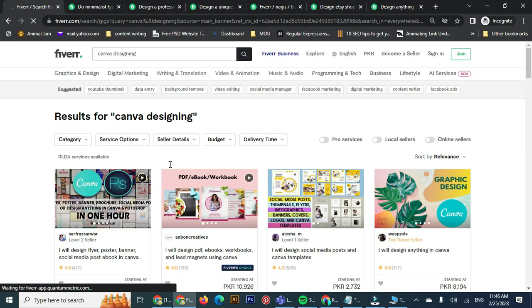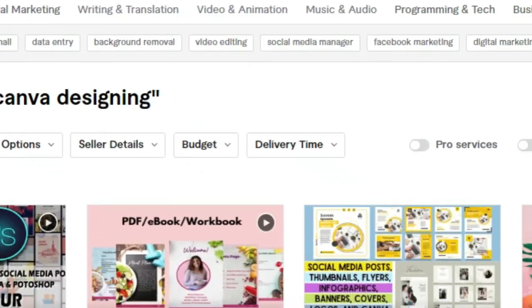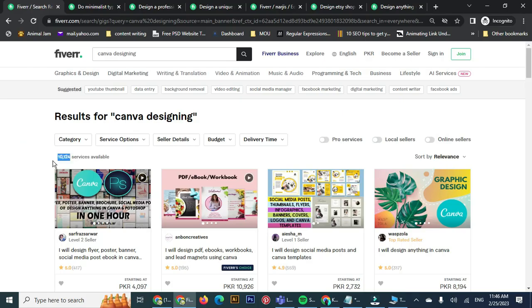And I'm going to tell you what keywords are, and how you can see the most in-demand niches. Here you can see this is Canva designing. Canva designing is the keyword which we have searched, and you can see there are 10,124 services available for this niche. So this is the niche, and these are the people who are working in it.